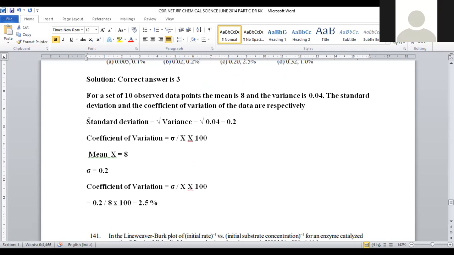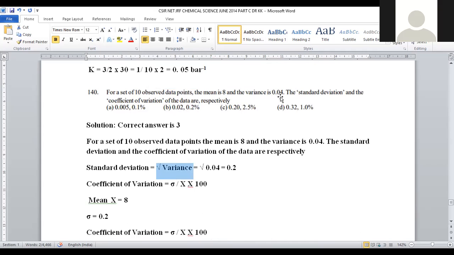For that purpose, the standard deviation is given as the square root of the variance. We directly have the variance value, so the square root of 0.04 can be taken, which is exactly equal to 0.2. So the standard deviation value is 0.2, which is given in option C. No other option has that answer. By this, you can also confirm the correct answer for this question number 140.